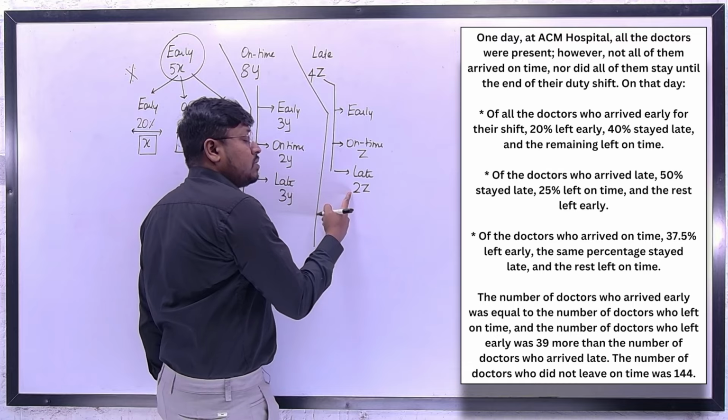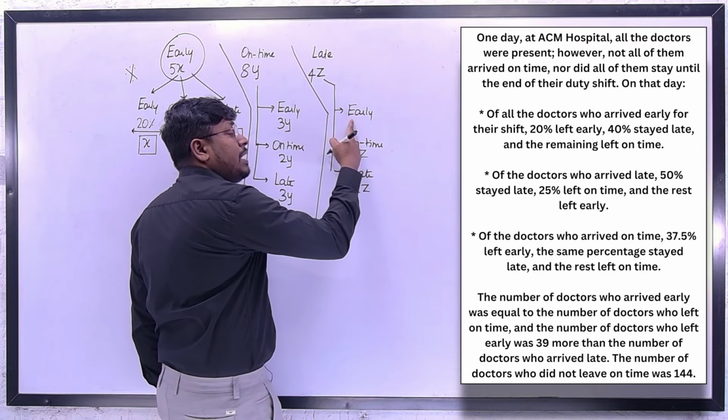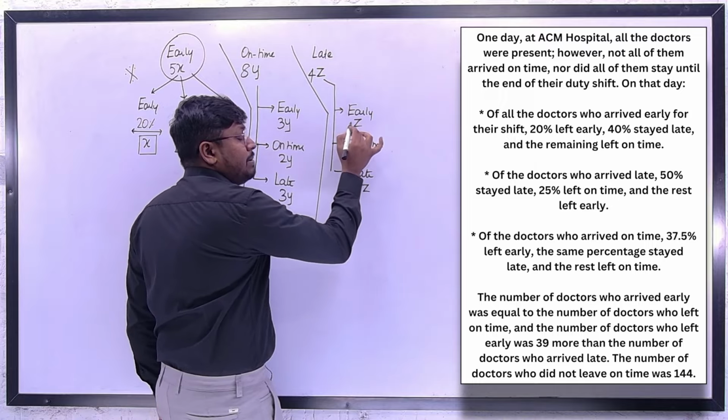Late will be 2z. So 2z plus z is 3z. So the remaining will be only 1z. So early will be z. That's the point.